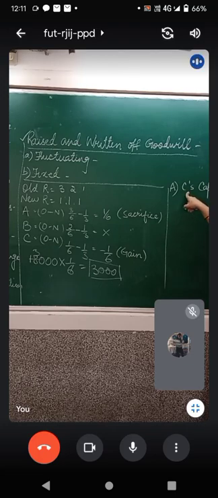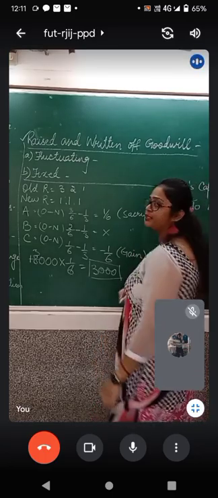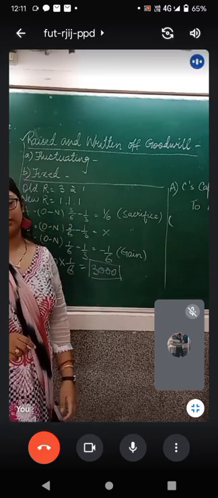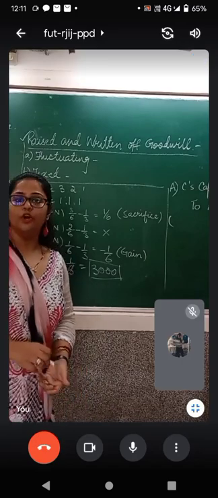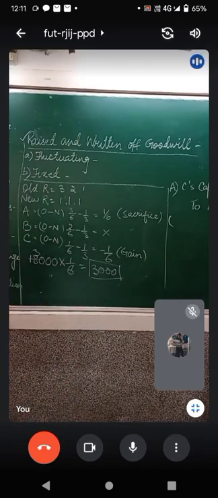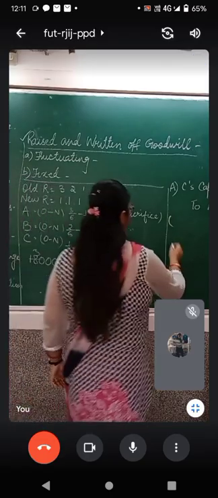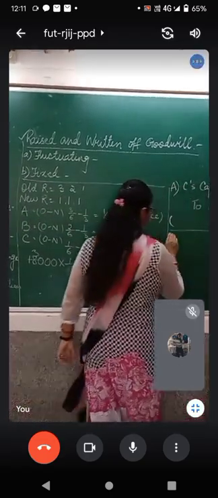Gaining partner's capital account debit to sacrificing partner's capital account. Please write the narration. Goodwill adjusted through partners capital account in case of change in profit sharing ratio.